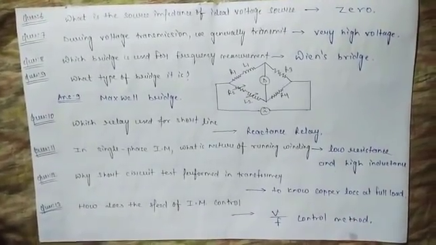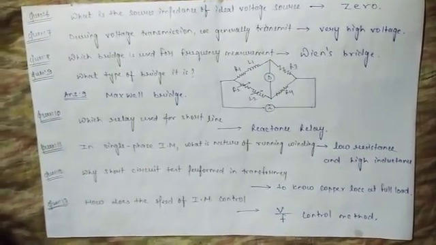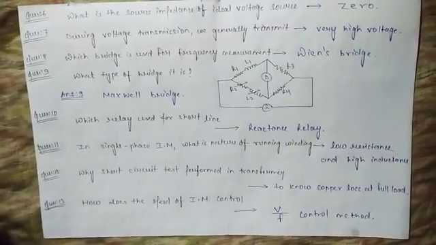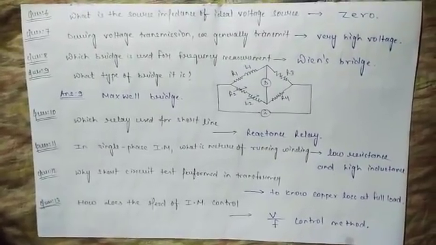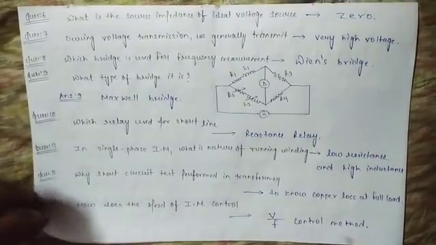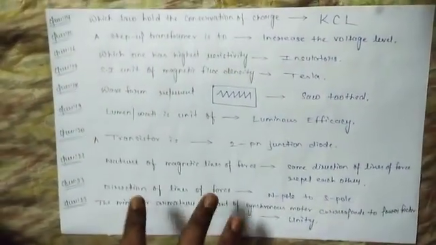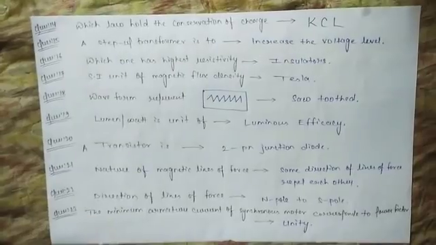And the next question is how to control the speed of an induction motor. So there were 4 options given. All 3 are wrong. Only one is right. That is the V by F control method, that is the voltage by frequency control method, by which we control the speed of an induction motor. Now these are the questions. These are some questions also asked in an examination.